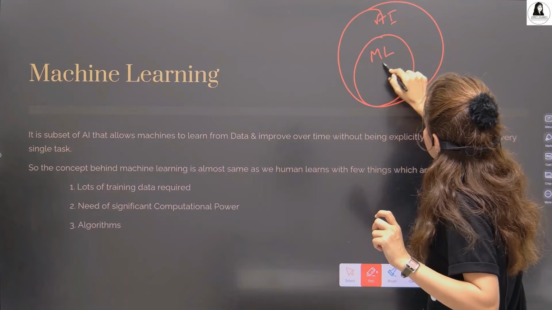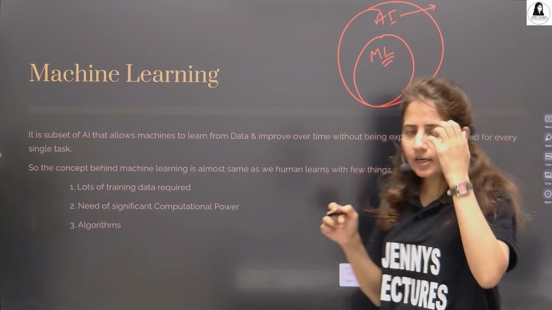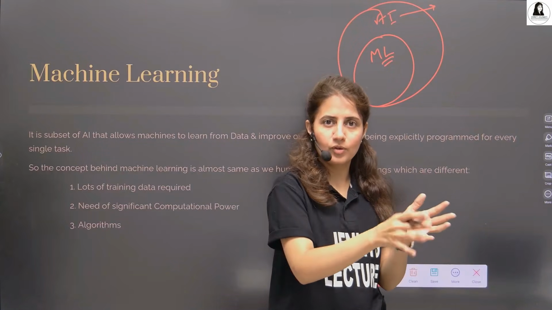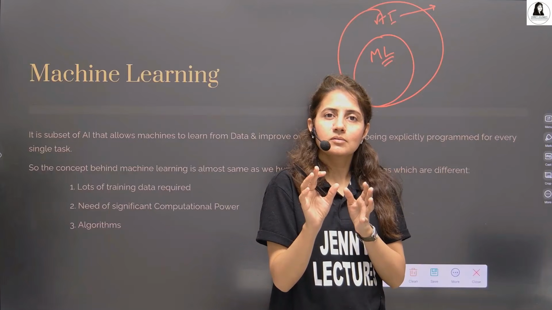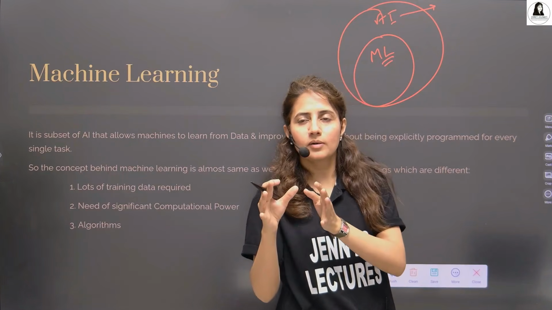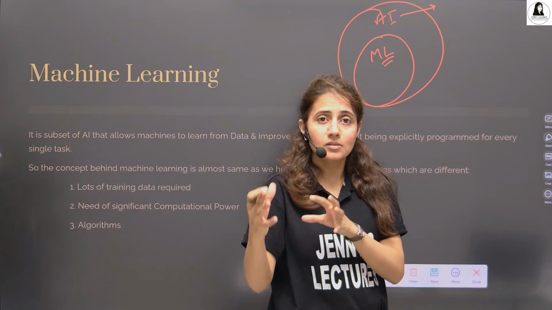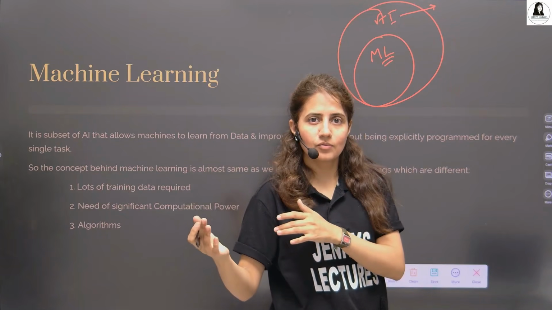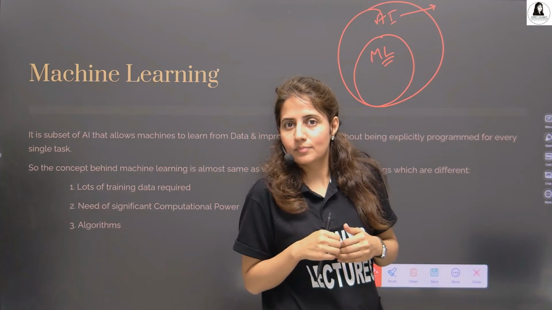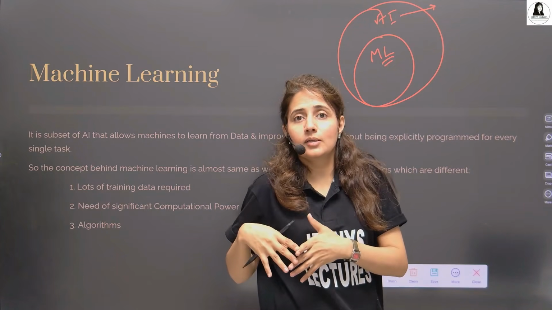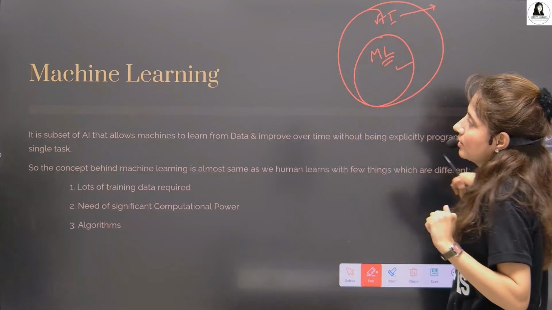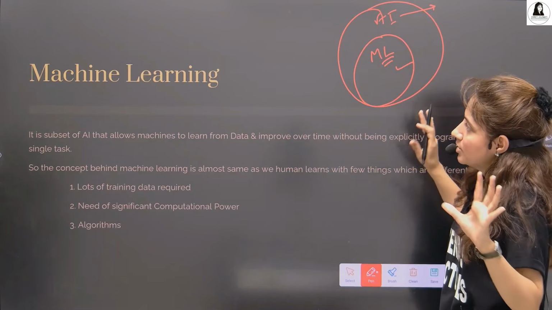AI means we are creating software or machines that can think, can learn, can improve according to humans, or can make decisions as humans. We are creating these things. But how we are going to train them, that is machine learning. How the machine is learning, that part basically comes under machine learning. So it is a subset of AI, right? I hope now the difference is somewhat clear to you.